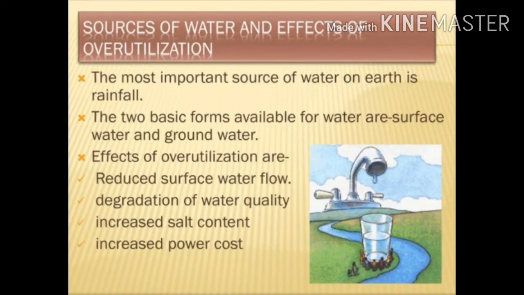Sources of water and effects of overutilization. The most important source of water on earth is rainfall. Water is renewable only because of the water cycle. The two basic forms available for water are surface water and groundwater. Effects of overutilization are reduced surface water flow, degradation of water quality, increased salt content, and increased power cost. Power cost means electricity.